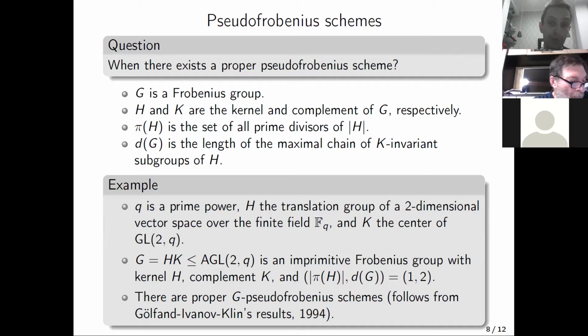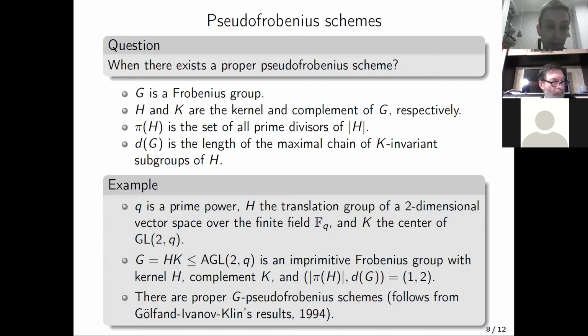But maybe before that, we will consider an example of proper imprimitive pseudo-Frobenius schemes. Let q be a prime power, H the translation group of a two-dimensional vector space over the finite field F_q, and K the center of the group GL(2,q).